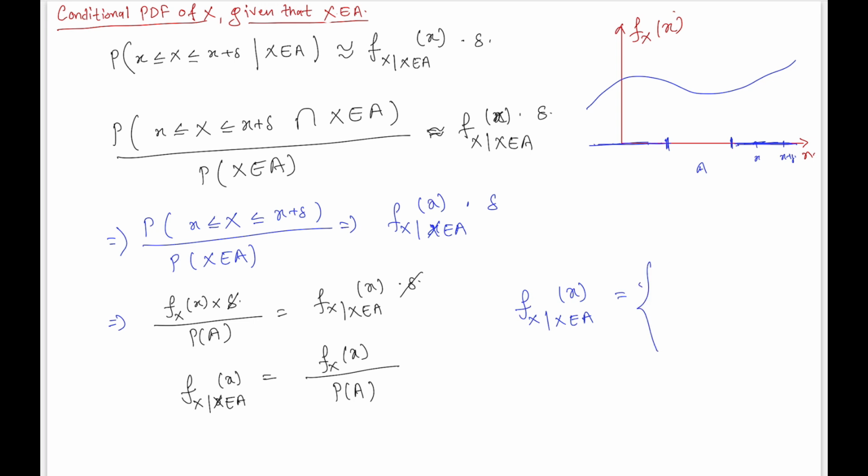this will be 0 if, whatever the probabilities we are interested in, if that doesn't belong to this range A, then it will have 0 probabilities, and it will be equal to the unconditional PDF divided by this conditioning event if whatever the range we are interested in after imposing the condition belongs to the range of the conditioning event, right?